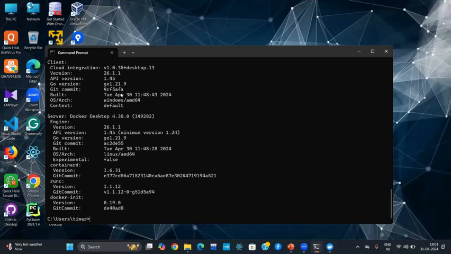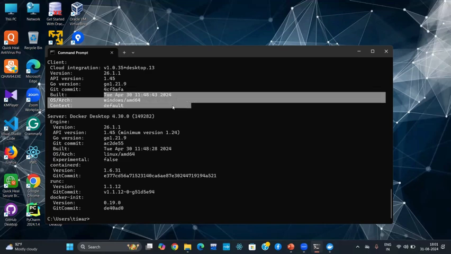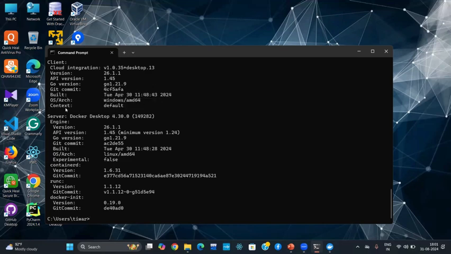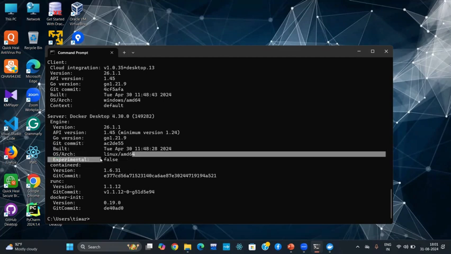Okay, so git commit, actually all these are the git commits, and this is the particular hash value of that commit built in this, and the operating system is this. But here you can see, give me a second. Okay, so here you can see the server side. The operating system here is Linux. So the Docker server runs only on the Linux portion. You can't run the Docker server on your Windows portion.